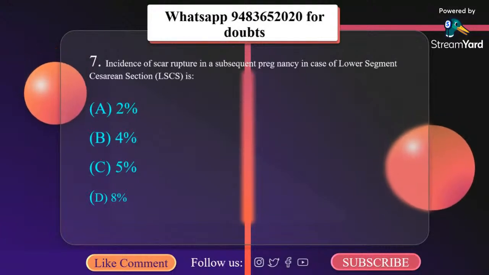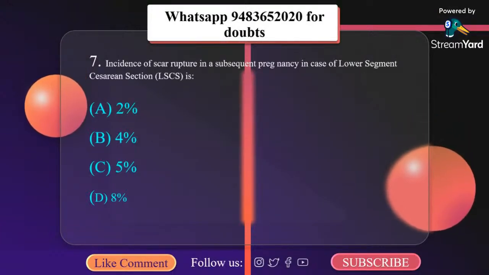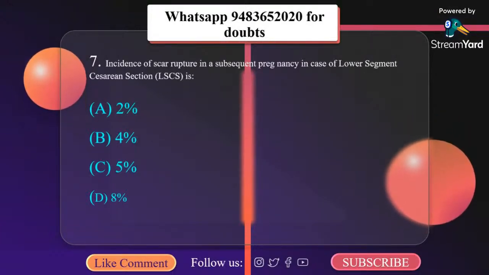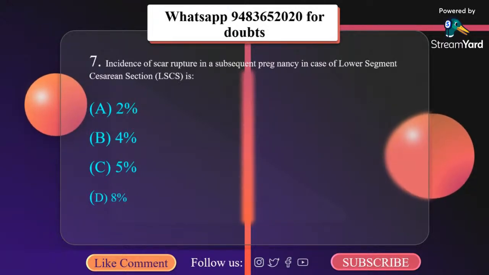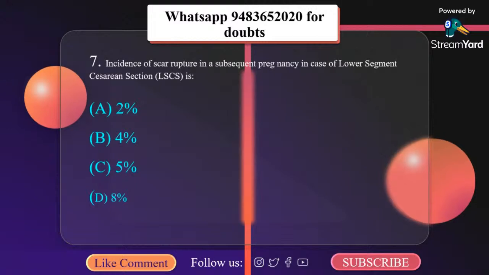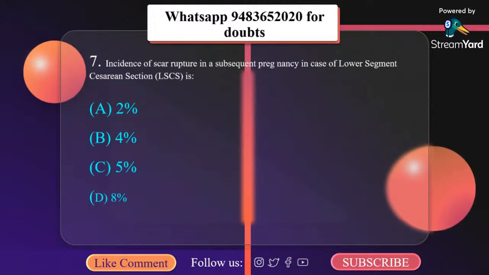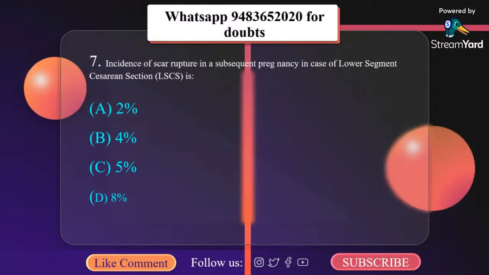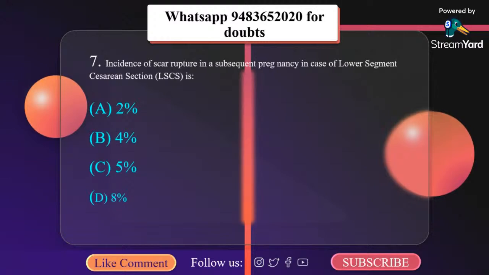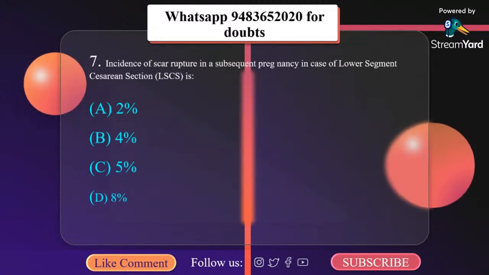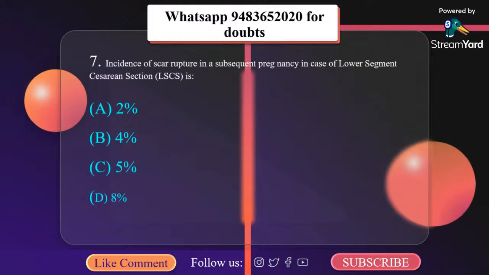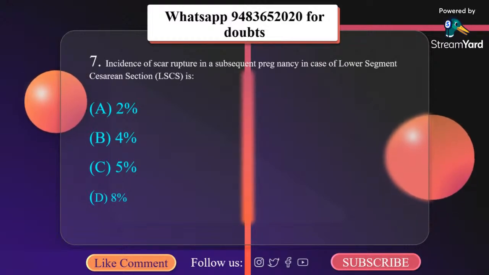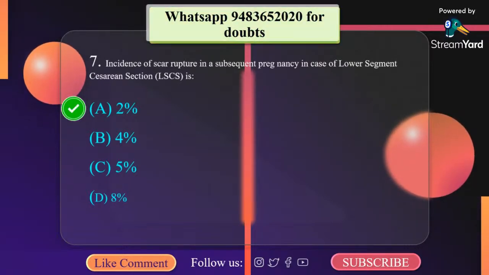Incidence of scar rupture in a subsequent pregnancy in case of lower segment cesarean section is A. 2%, B. 4%, C. 5%, D. 8%. It is 2%. The risk of lower segment scar rupture is low. It is 0.2 to 1.5%. And even if it does occur, maternal death is much less and perinatal mortality is about 1 in 8. So the correct answer here is 2%.